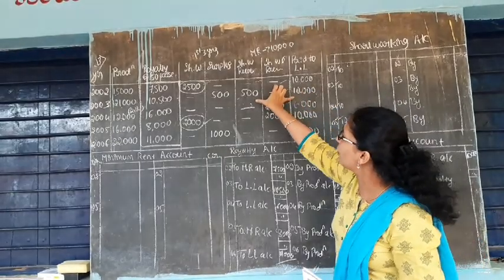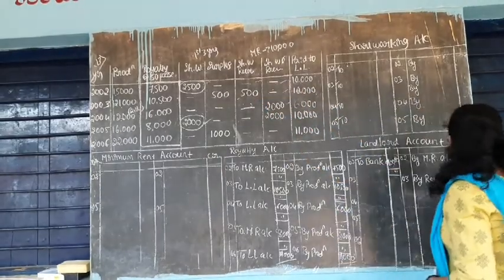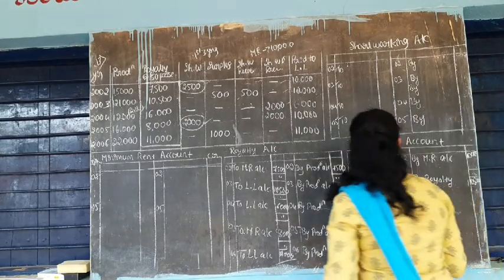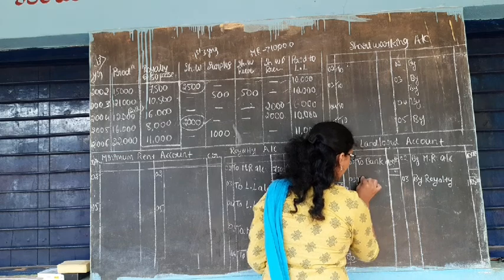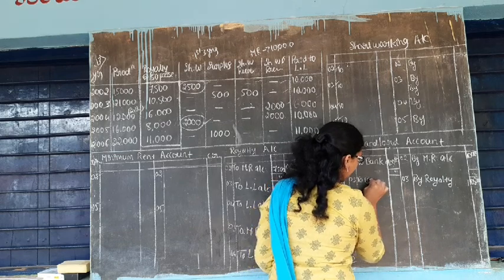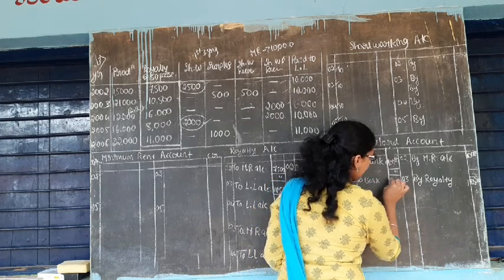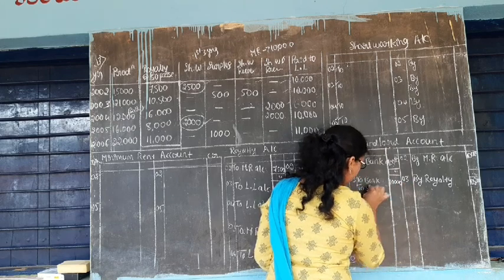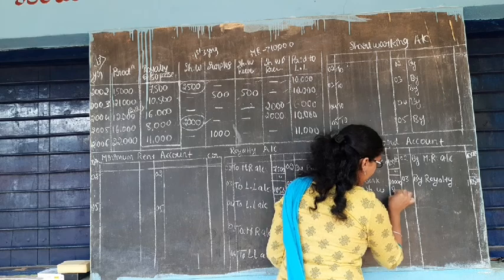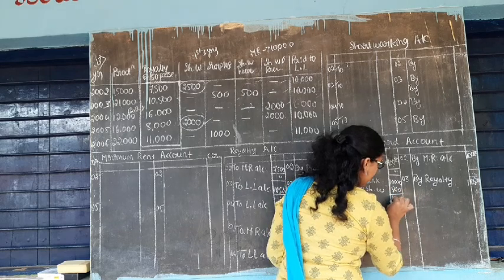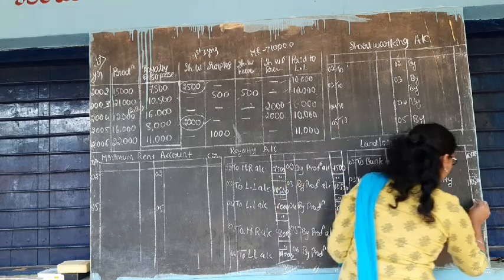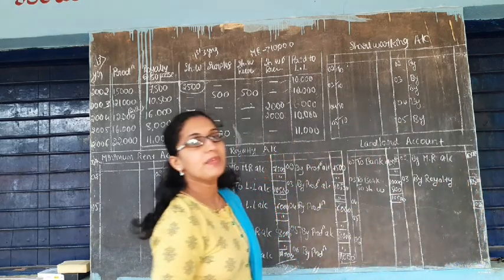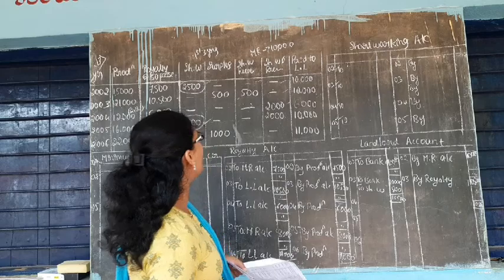So total how much have you paid? 10,500 by royalty, 10,500 rupees. And here to bank, how much did you transfer? 10,000. And to short working 500. So it's 10,500 on both sides. 10,500.